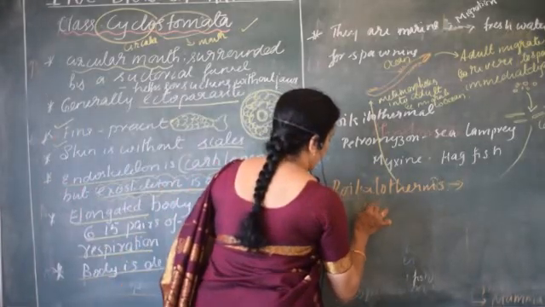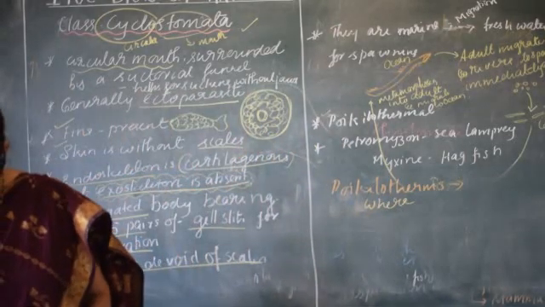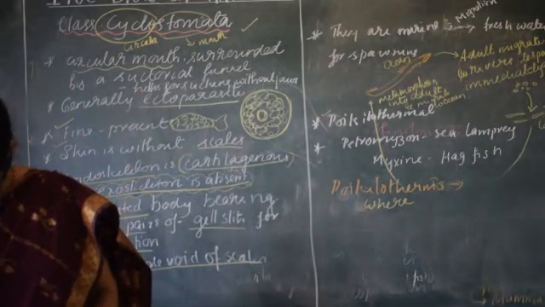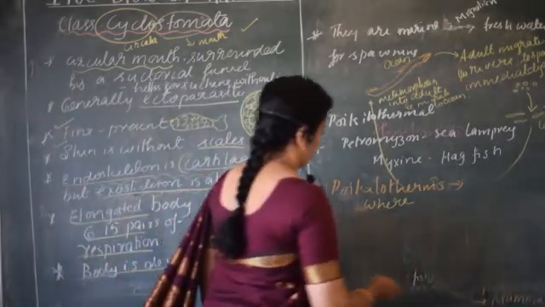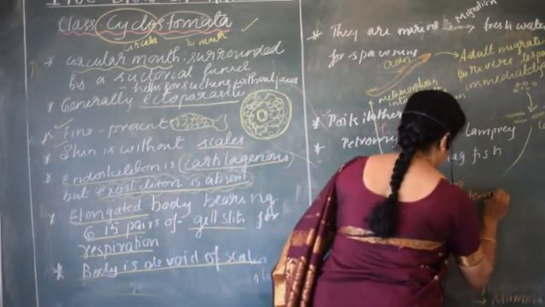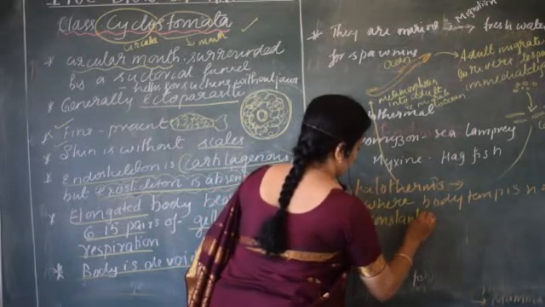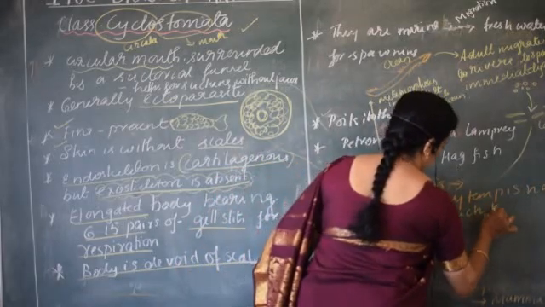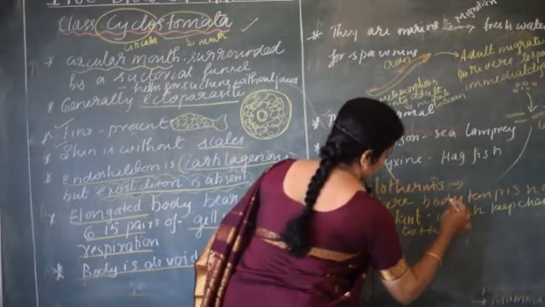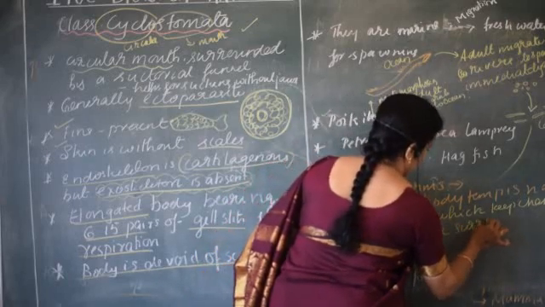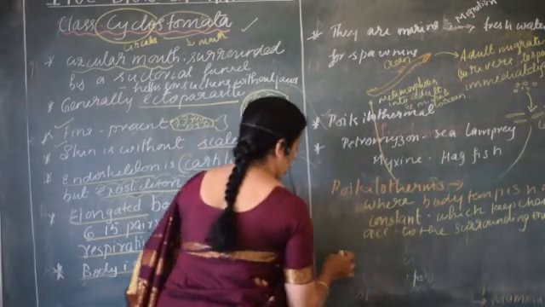So poikilotherms means where the body temperature is not constant, and keeps changing according to the external, surrounding environment conditions or surrounding temperature. Then homeothermic.